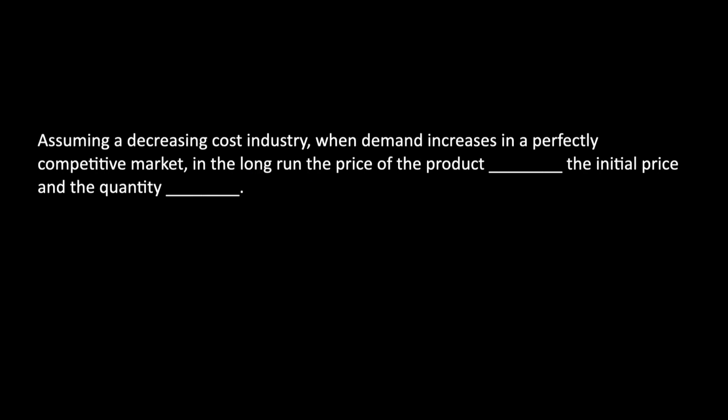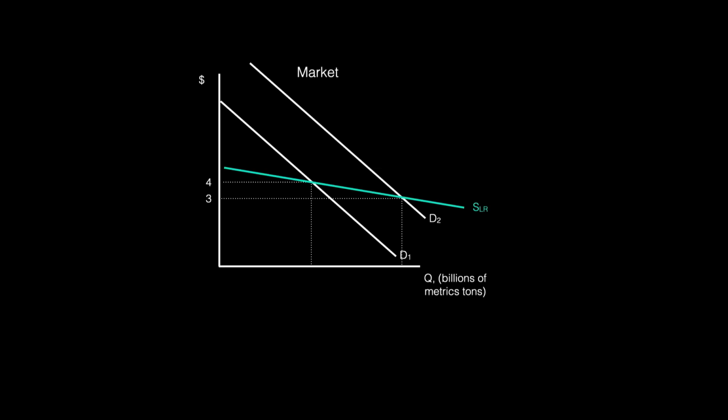Assuming a decreasing cost industry, when demand increases in a perfectly competitive market, in the long run the price of the product blank, the initial price, and the quantity blank. The answer to this problem is illustrated by this graph. As demand increases, price is driven down and quantity increases. Again, this is likely to happen if when the industry expands, one of its input markets becomes more efficient.